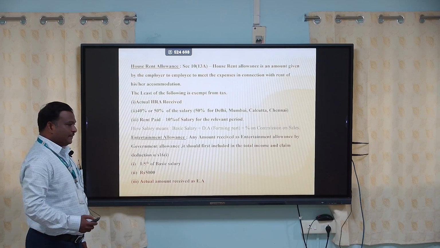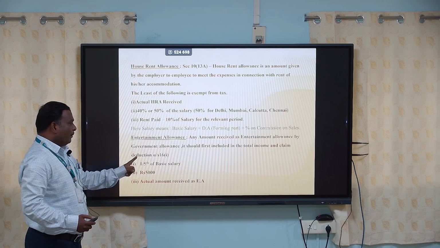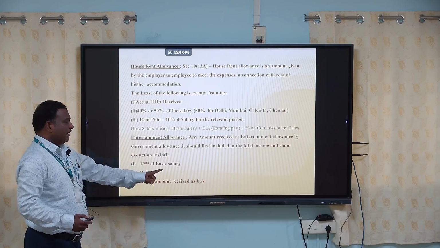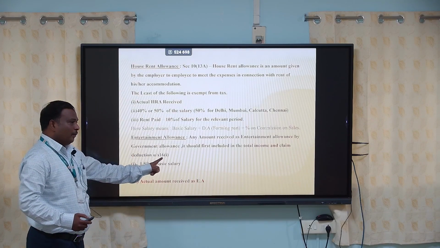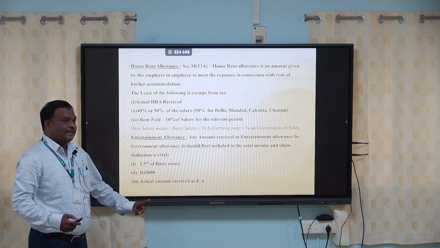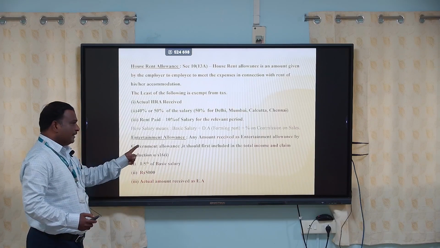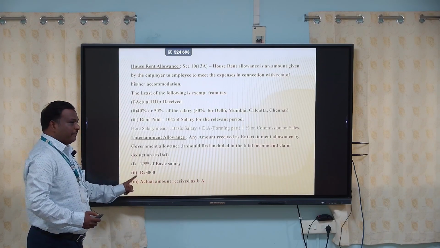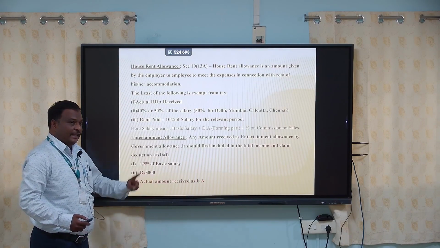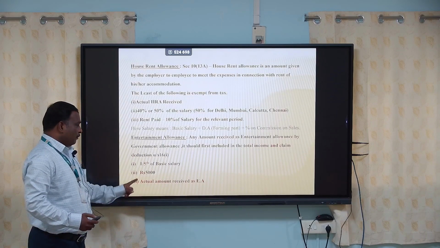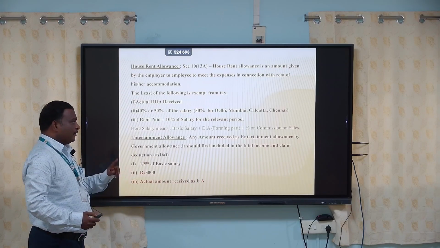Next one, entertainment allowance. Any amount received as an entertainment allowance by a government employee should first be included in the total income, and deduction is claimed under Section 16 subsection 1. This entertainment allowance is exempted only for government employees, not for private employees. For this, the least of the following should be considered: 1/5 of the salary, rupees 5,000, or the actual amount received as EA. The least of the amounts should be taken. Here, salary includes only basic salary, nothing else should be considered.